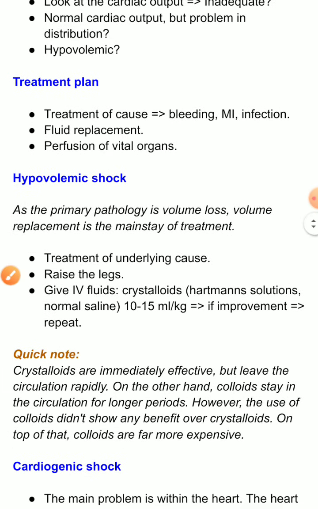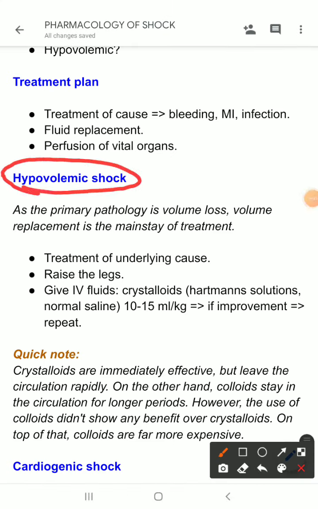Now let's look at the individual types of shock. So number one, hypovolemic shock. You can see from the name that here the volume is less, so there is a deficient volume. So the mainstay of treatment should be volume replacement. So treatment of underlying cause, first of all, then raise the legs. It gives some symptomatic improvement, and then give IV fluids. This is the mainstay of treatment, giving IV fluids.